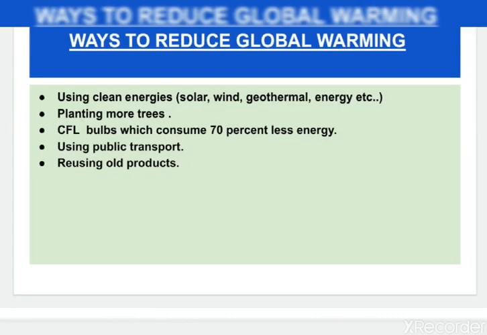Now, let's learn the steps that we need to take to reduce global warming. First, using clean energy. In the bracket, I have written examples like solar energy, wind, geothermal energy, etc. Planting more trees helps in the balance of the ecosystem. Then CFL bulbs, which consume 70% less energy, using public transport, reusing old products. So these are the steps we can take to reduce global warming.